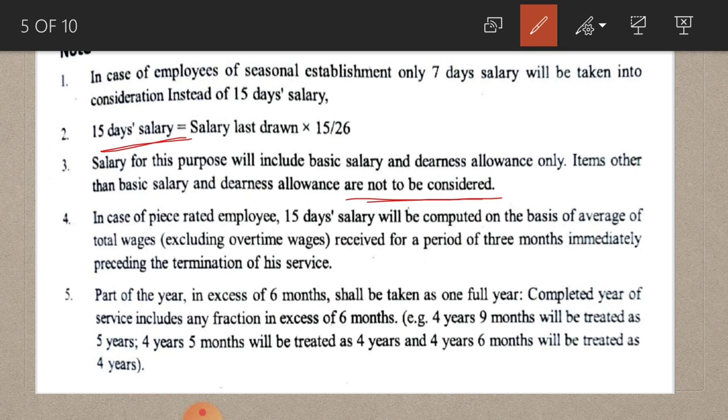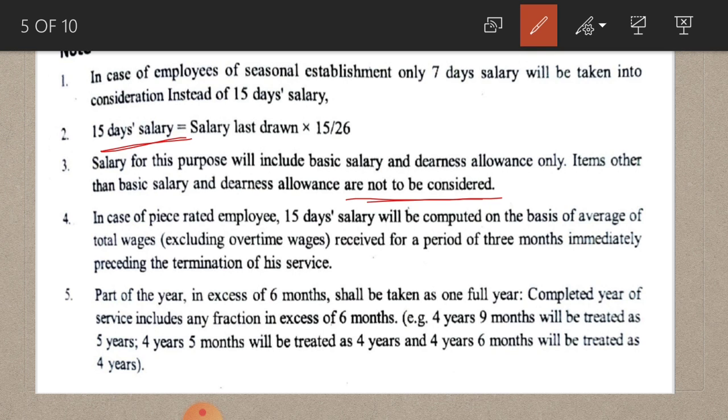Next, in case of piece rate employees, that is on daily wages, 15 days salary will be computed on the basis of the average of total wages, excluding overtime wages, received for a period of 3 months immediately preceding the termination of his service.